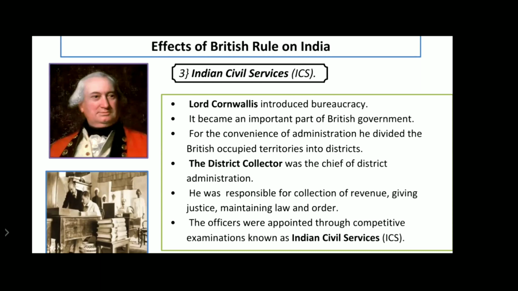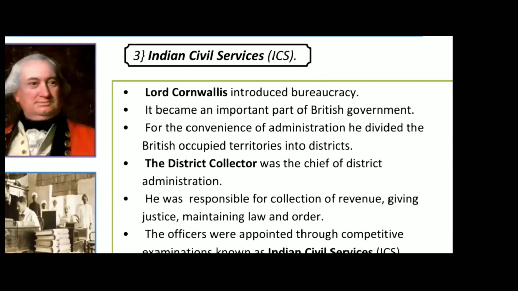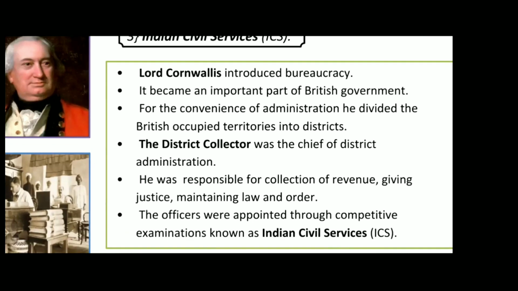After dividing into districts, he also appointed the district collector. The district collector was the chief of the district administration. And what was his duty? He was responsible for collection of revenue, giving justice, and maintaining law and order. So this is what Lord Cornwallis did: he first divided the large territories into small districts, appointed a district collector, and the district collector's role was collection of revenue, giving justice, and maintaining law and order.